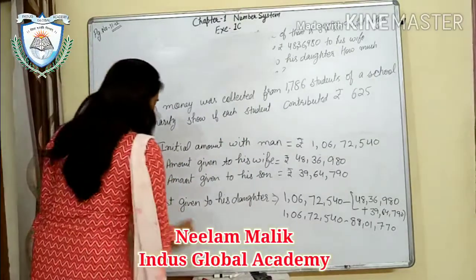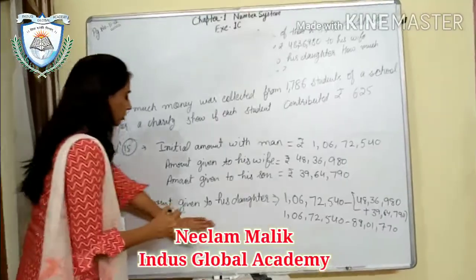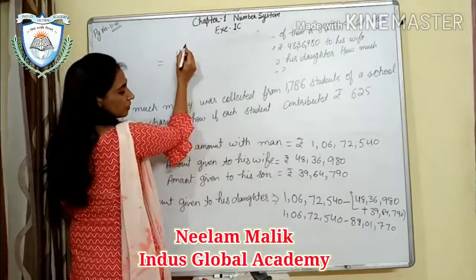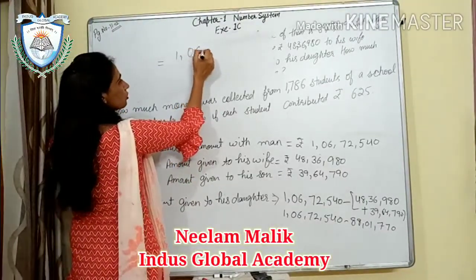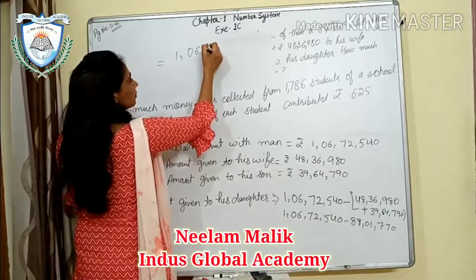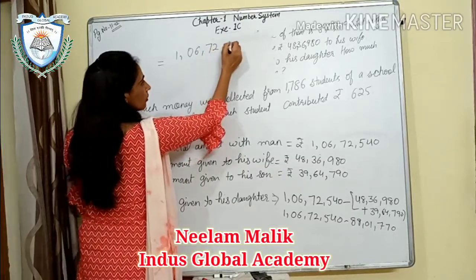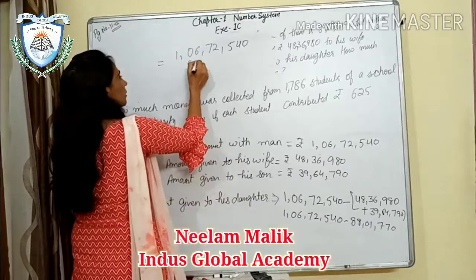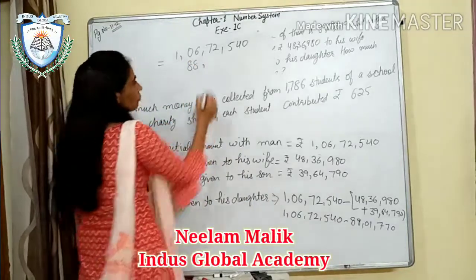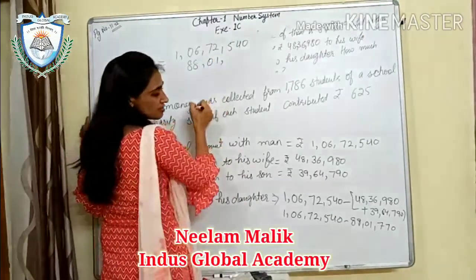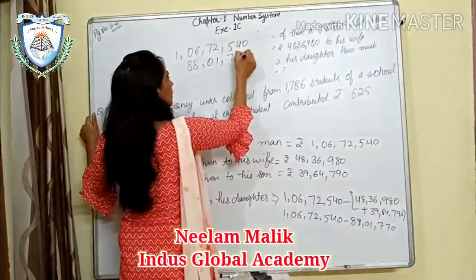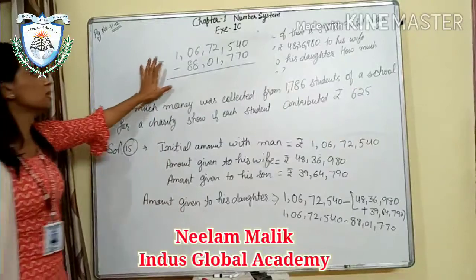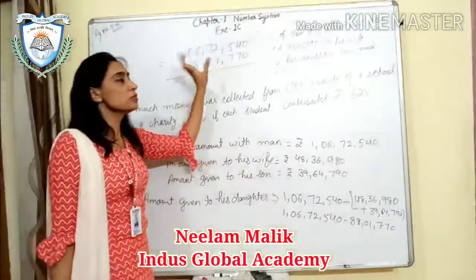So now this amount, put an equal sign. What was that? 1 crore 6 lakh 72,540 minus that one, that is 88 lakh 1,770. Now we have to do the subtraction. That will be the amount that he has given to his daughter.